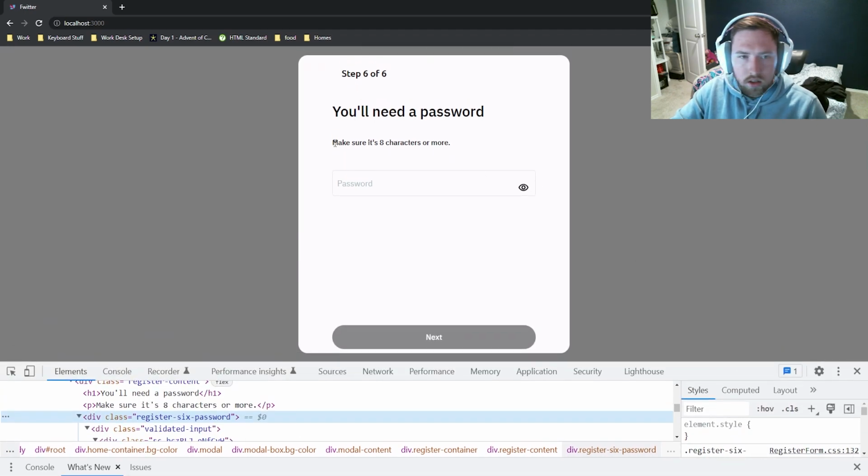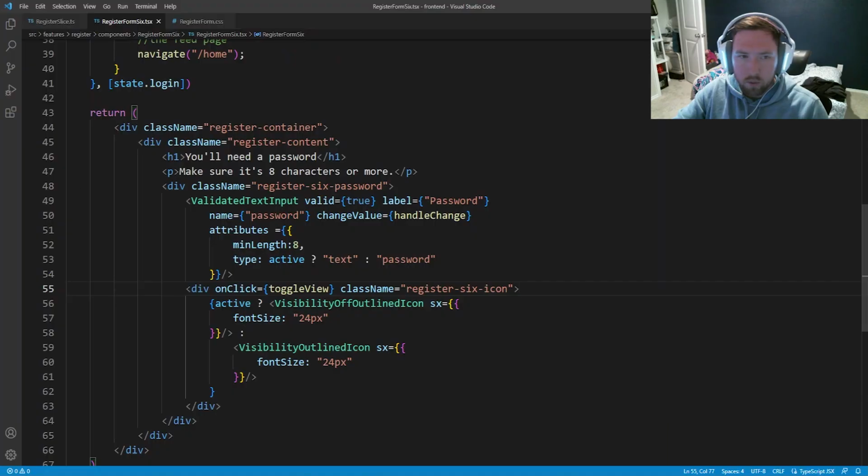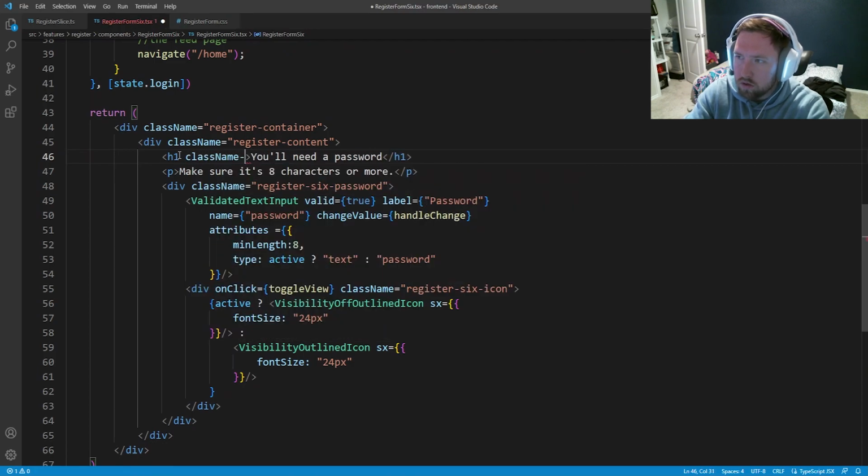And I think that we're missing a p tag. We're missing a couple things. So we need to add register, class name equal to register-header-2.